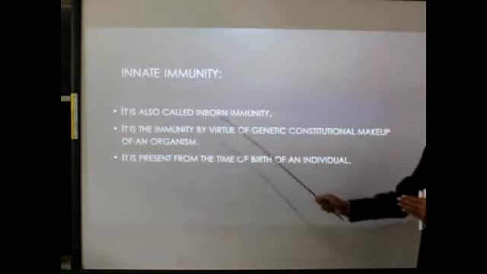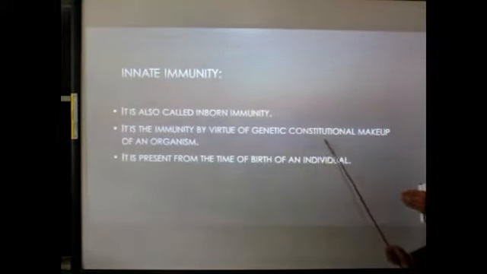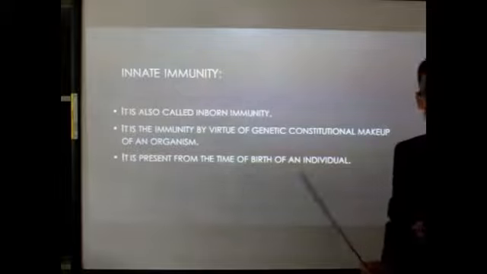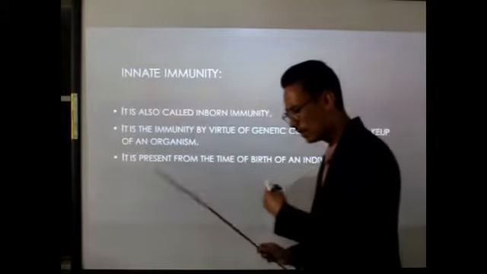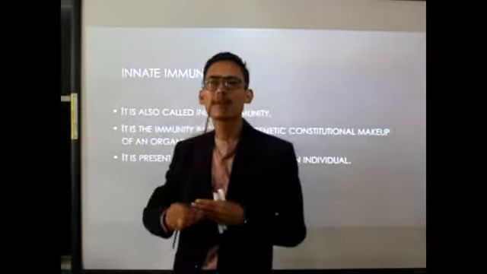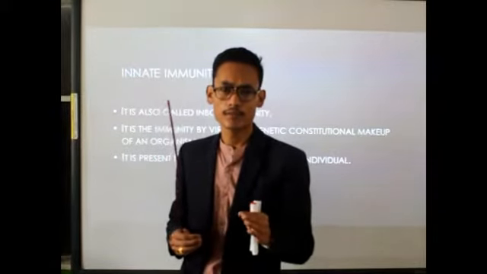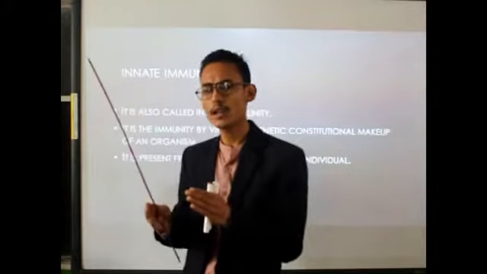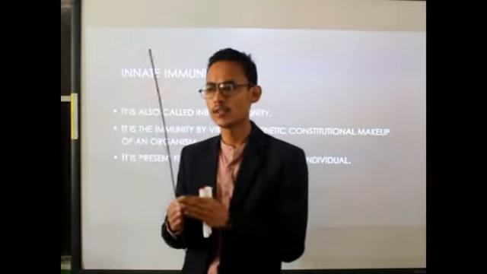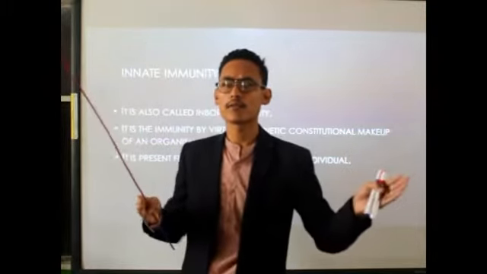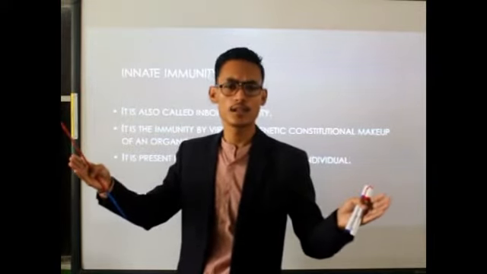So it is the immunity by virtue of the genetic constitutional makeup of an organism. That means this immunity is mainly dependent on the genetic makeup of an organism, the genes. Because when we talk about fertilization, there is a combination of genes from the maternal side and the paternal side, clear? From the mother and the father.